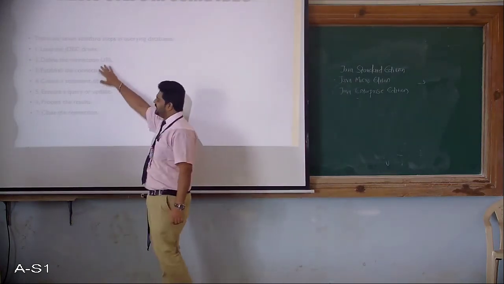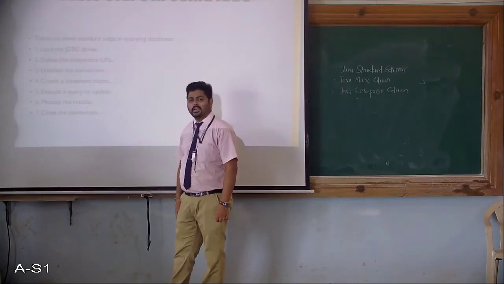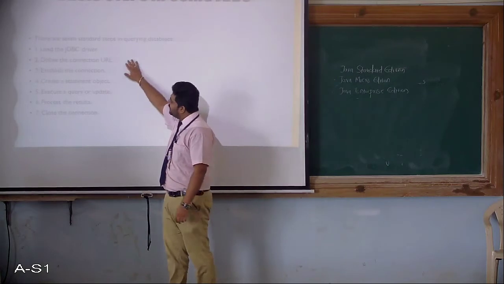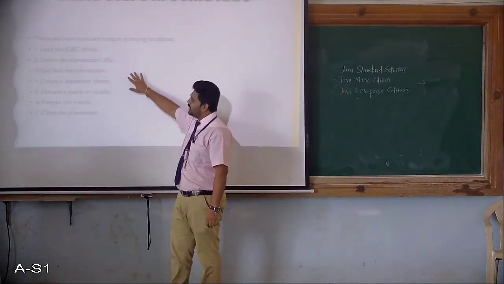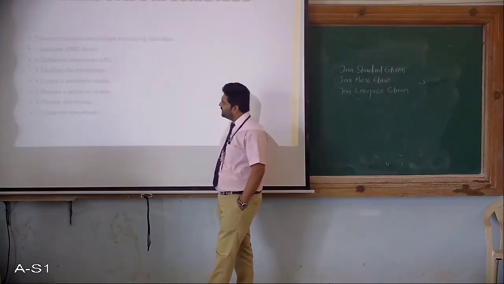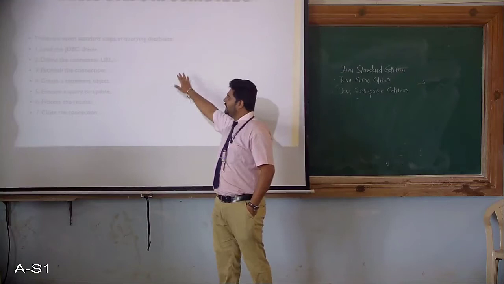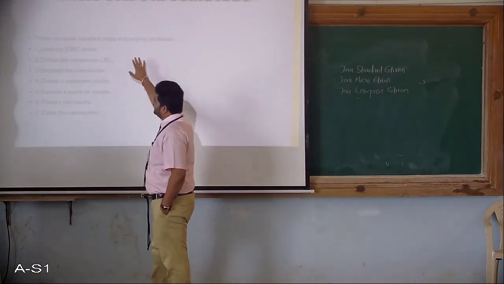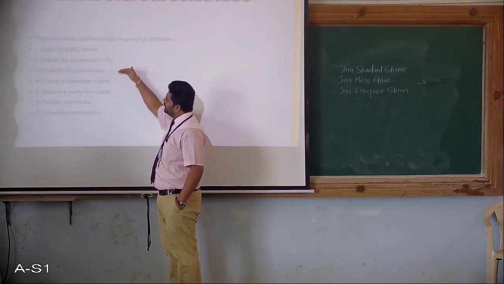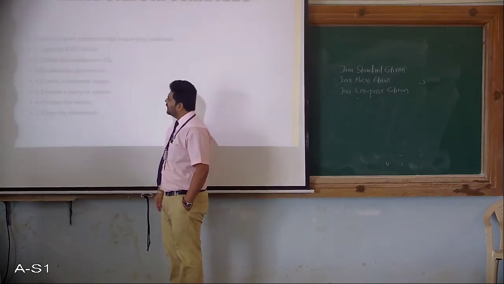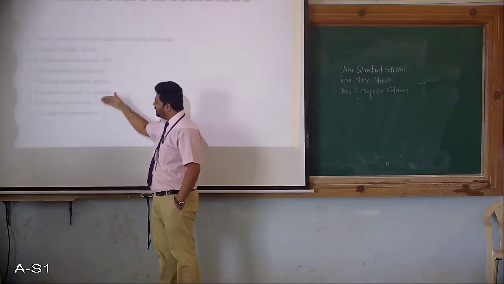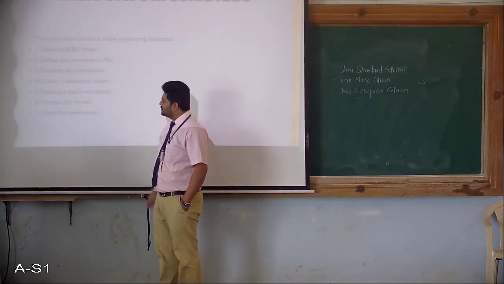The steps mentioned here are about how to establish a connection from your application to the database, which can be any database. We will go through them one by one in detail. The first one is to load the JDBC driver. Second is to define the connection URL. Third is to establish the connection and create the statement object. Then execute a query or update, then process the results, then close the connection.